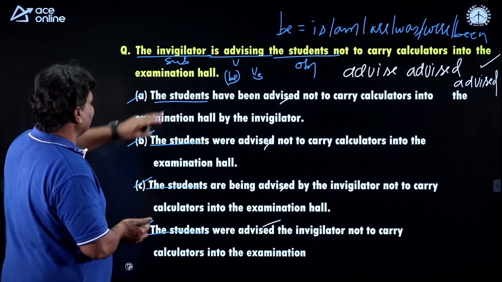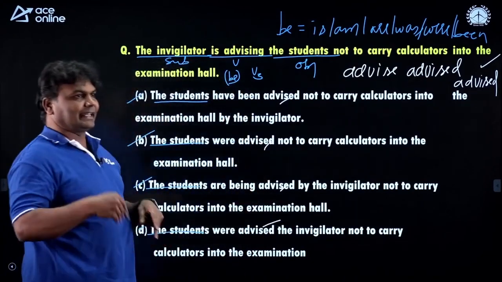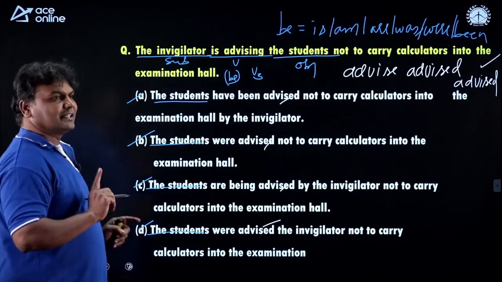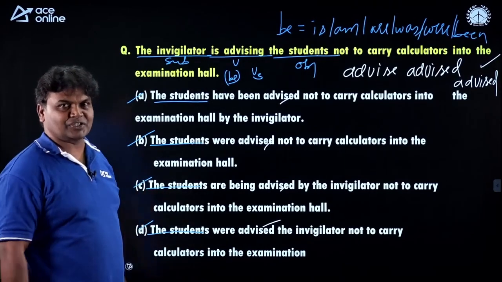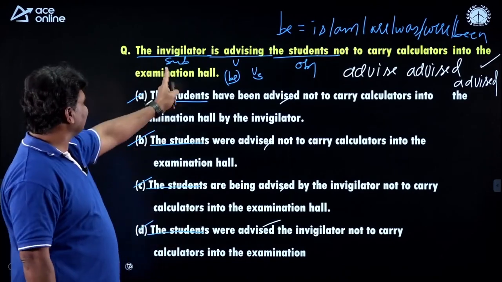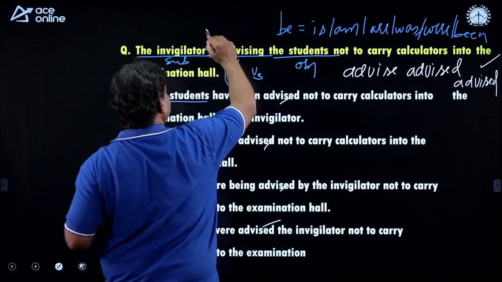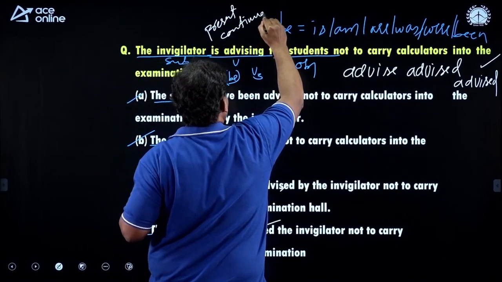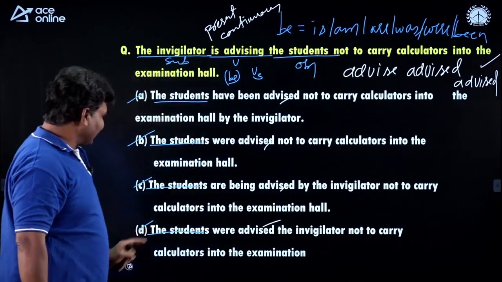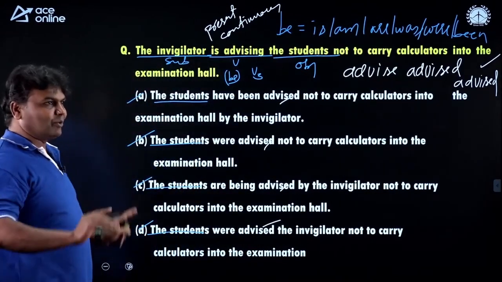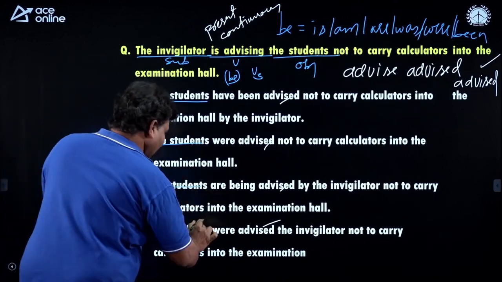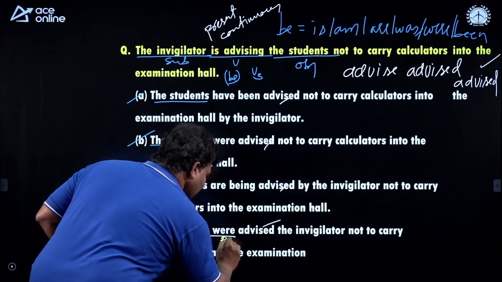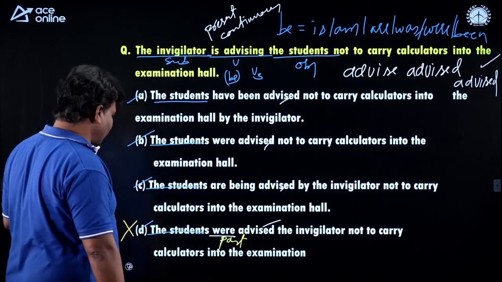Let us see now. One of the cardinal rules when you change from active to passive voice is the tense remains unchanged. You cannot change the tense. So first of all, this is present continuous. And I also have to find only present continuous, and if I find any other, I am going to eliminate it. So I find here that were is in the past, students. Were is in the past. So I am going to eliminate option D.